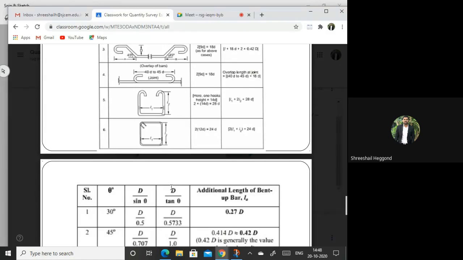Yes, circular stirrups will be there. For that, you need to calculate the circumference and then add the extra length as 24D. Okay, this is one type of stirrup, and as you said, continuous stirrups will also be there. That will be continuously circulated, like covering up to the wheel bars. That stirrup will also be used in circular columns, but it depends upon what type of design you are doing. It is not always fixed that you need to use this. Okay.